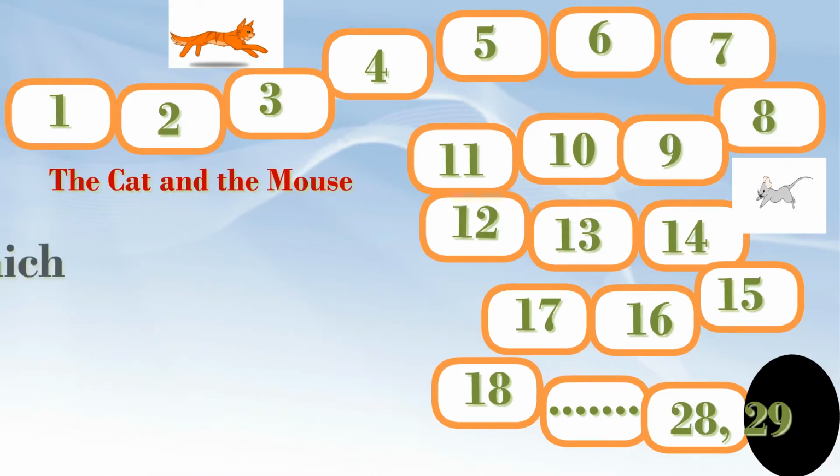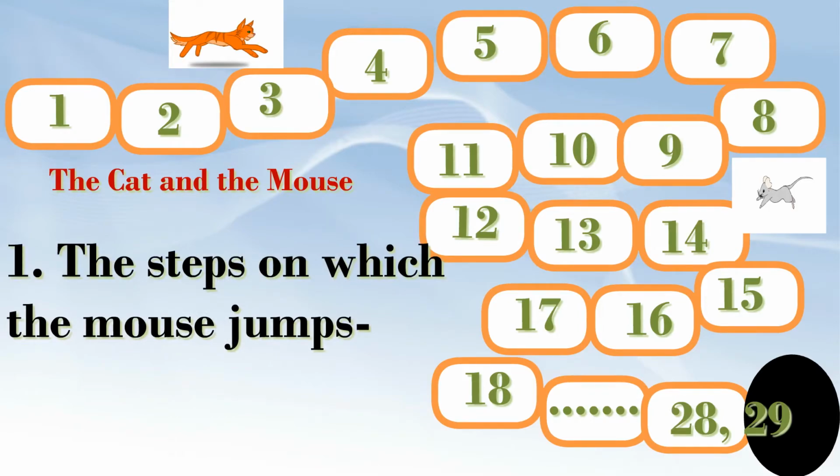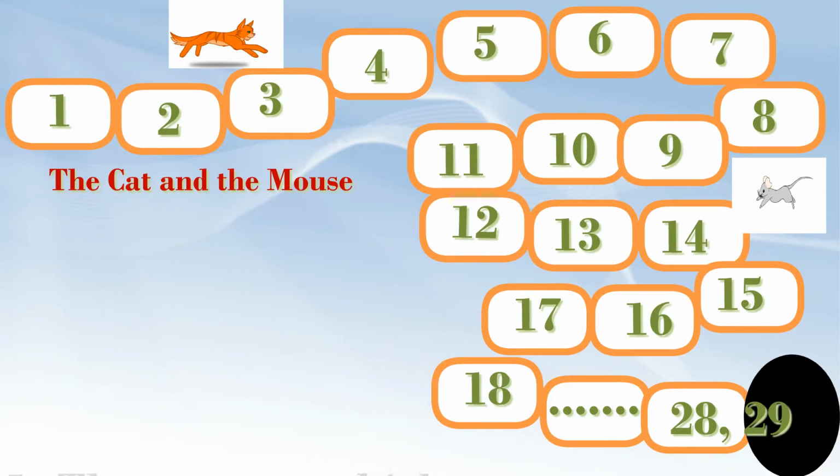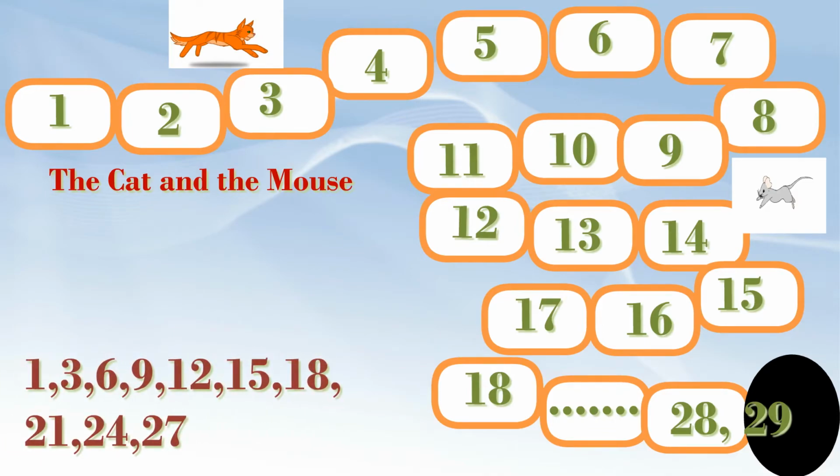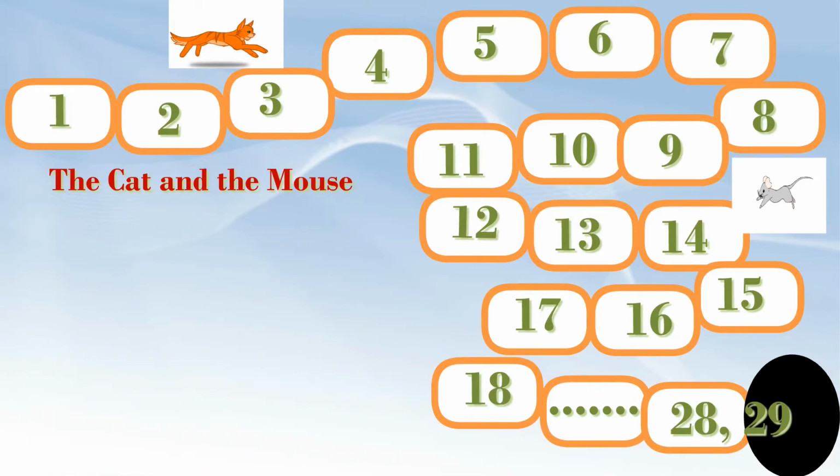Question number 1 from the story. The steps on which the mouse jumps. These steps are 1, 3, 6, 9, 12, 15, 18, 21, 24, 27. Question number 2.